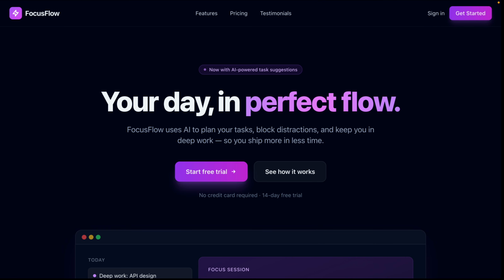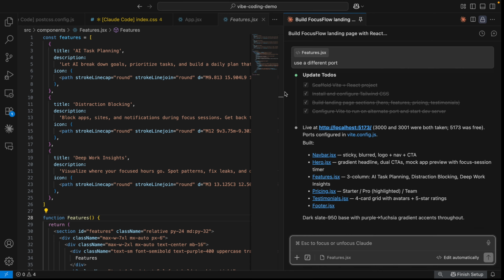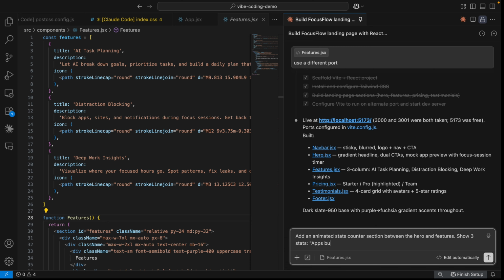Now let's move on to demo number 2, iterating like a vibe coder. So here is where vibe coding really shines: iteration. I don't go open the Tailwind configuration file. I don't grep through the components. I just describe the next vibe in plain English. So here I will type: add an animated stats counter section between hero and features, 3 stats: apps built this month, active users, average time saved per week.